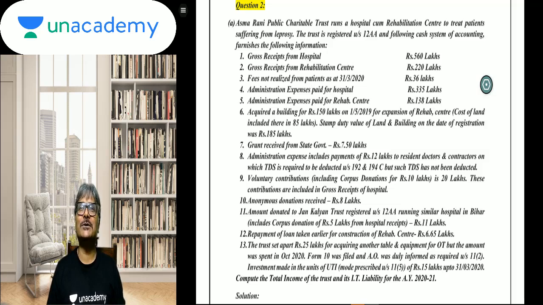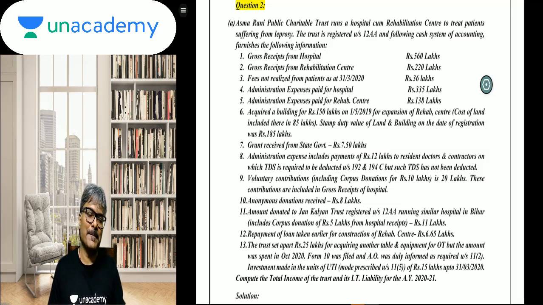Now, what students generally would have done, and rightly so, they would have reduced this admin expenditure from the respective gross receipt, and by that you would have arrived at the income from the property held under the trust, and on that income later on you would have given that 15% ad hoc exemption. That would have been the general treatment that the students would have given. But is that to be done so far as this question is concerned? Let's have a look.